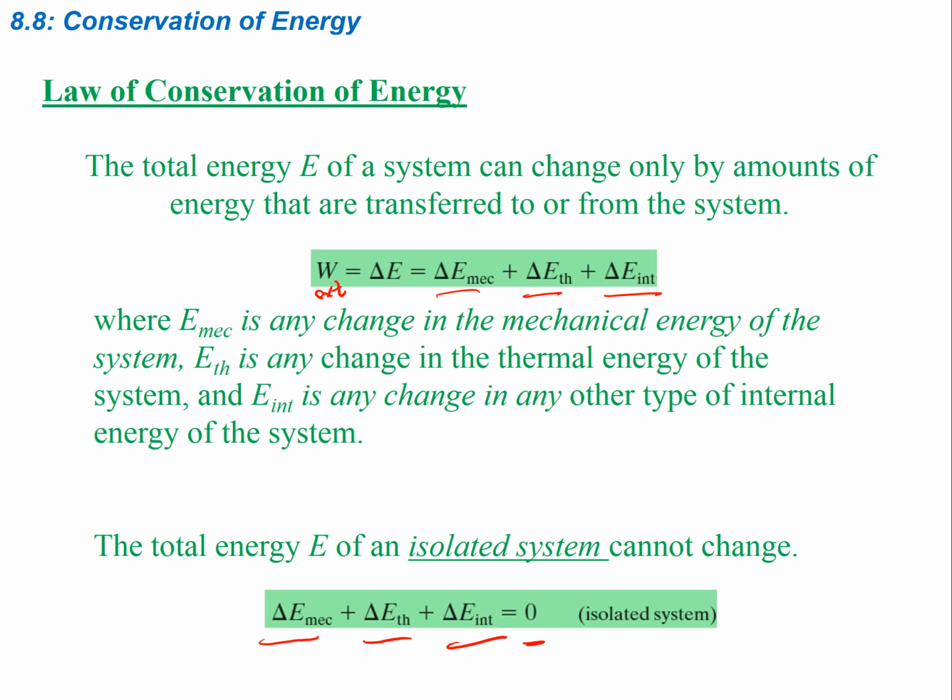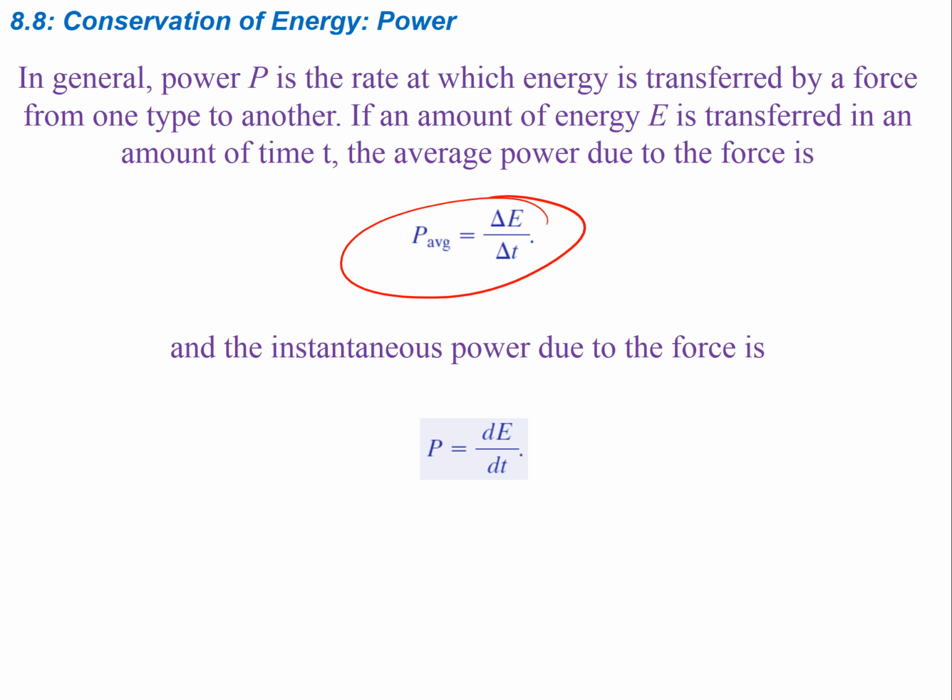So if the amount of energy E is transferred in a specific amount of time, the average power is given by this, which is essentially saying the change in energy divided by the change in time is going to be our average power. But if you wanted to find the instantaneous power, we would have to use the derivative. Right? We're looking at some small change in energy, and some small change in time.